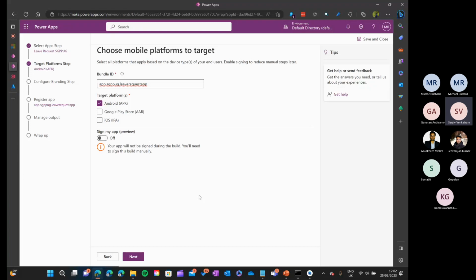They may have their own phone, and you would use Intune policies or something like that on top to make it secure. But instead of downloading Power Apps, they can go to either iOS or Android to download this particular app, right?